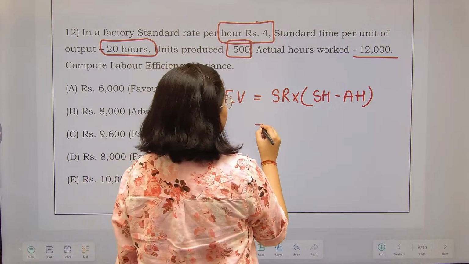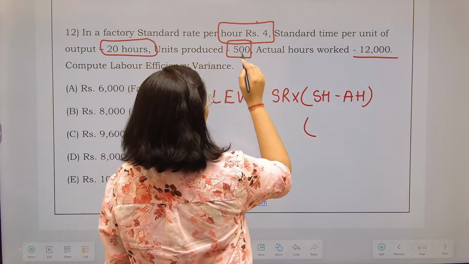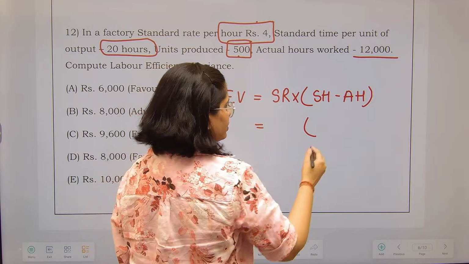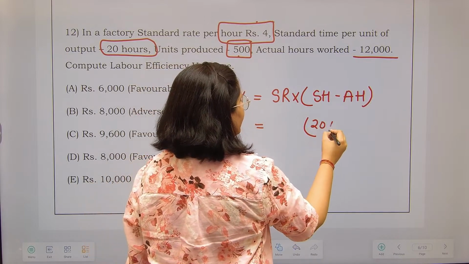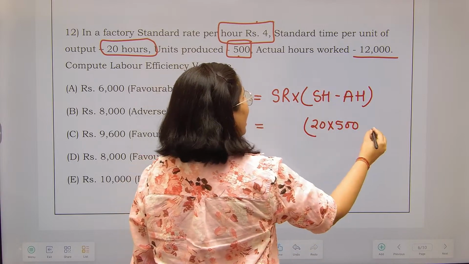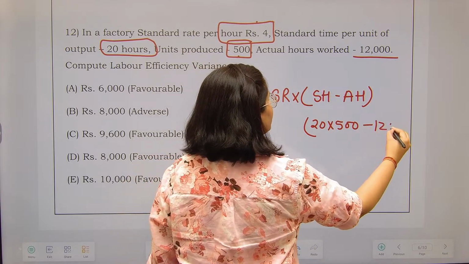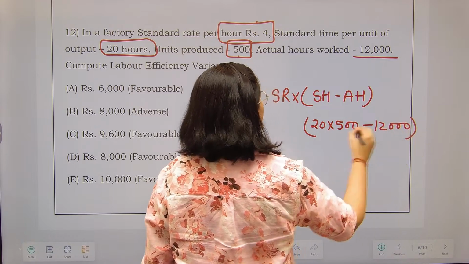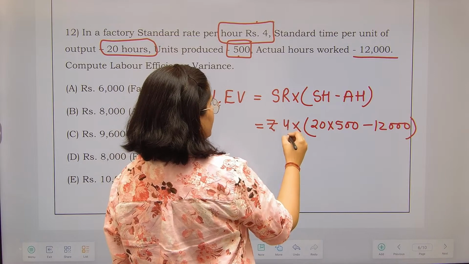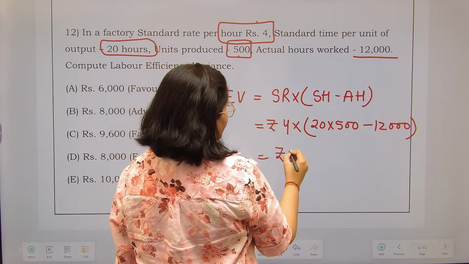Now, what are the standard hours? 500 units are produced and 20 hours are needed to produce each, so 20 multiplied by 500, correct? Less how many hours you have actually worked: 12,000 hours, multiplied by your standard rate, which is 4 rupees. Very easy.